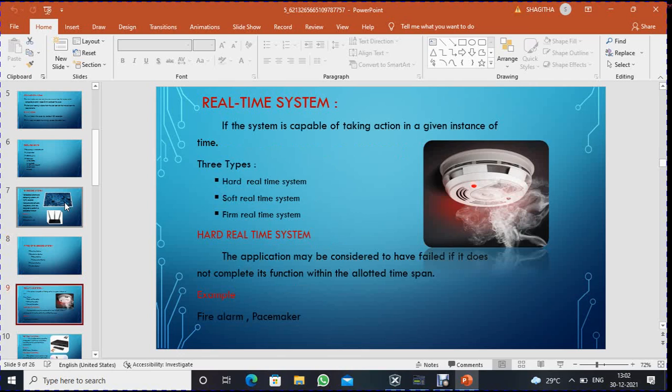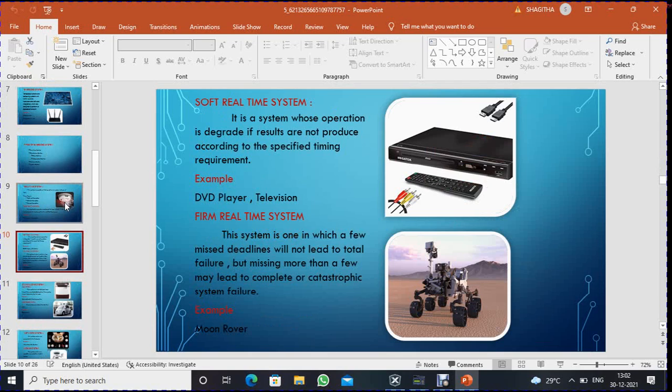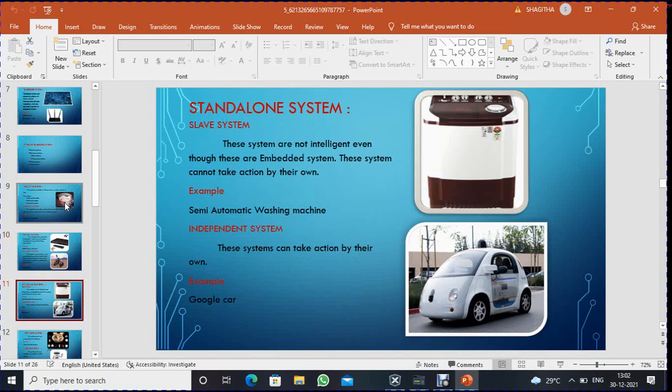Hard real-time system. The application may be considered to have failed if it does not complete its function within an allotted time span. Example: fire alarm, pacemaker. Soft real-time system. It is a system whose operation is degraded if the results are not produced according to the specified timing requirement. Example: DVD player, television. Firm real-time system. A few missed deadlines will not lead to total failure, but missing more than a few may lead to complete or catastrophic system failure. Example: moon rover.